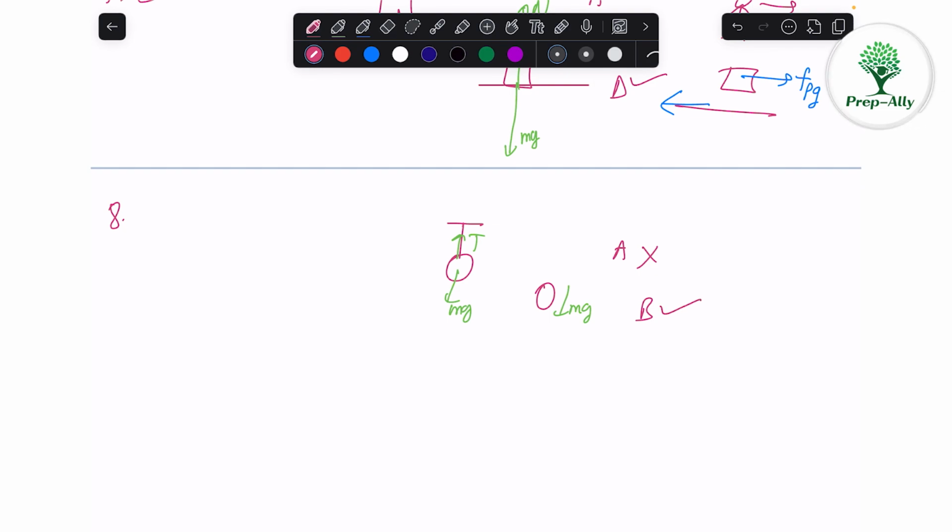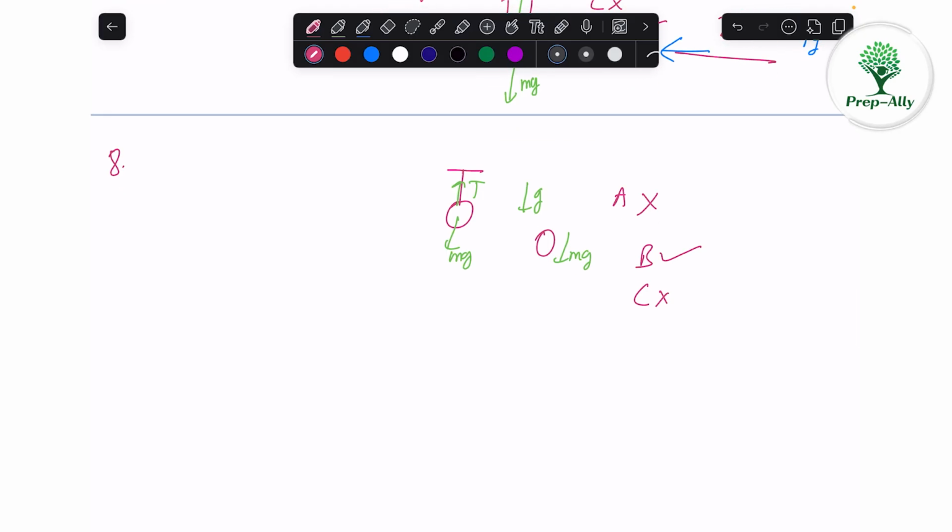C says that the meaning of apple falling freely downward means that it is going down due to inertia without any force acting on it. No, there is a force acting on it. That's why it is accelerating with g downwards. Objects can't accelerate without force. There is a net force. That's why it is accelerating downwards. So option number C is incorrect. Because of inertia, an object can move with uniform velocity. It can't accelerate. It is accelerating. That means there is a net force acting. This is not a case of inertia. Because of inertia, object will move with uniform speed or uniform velocity.